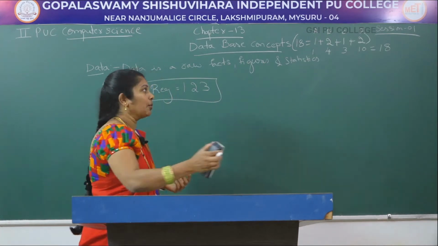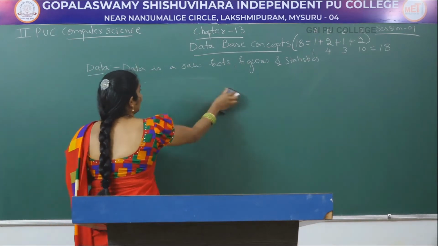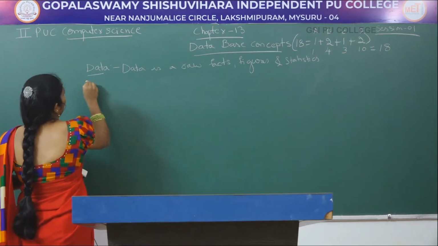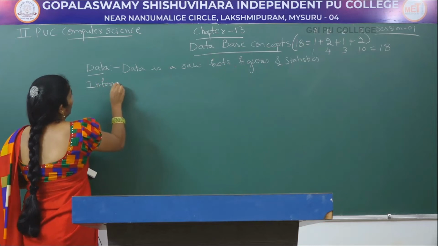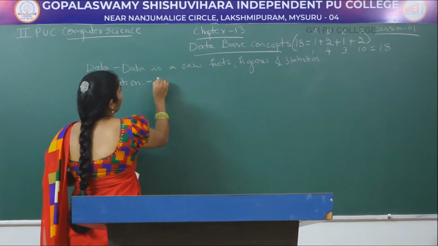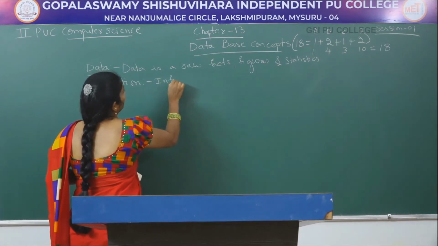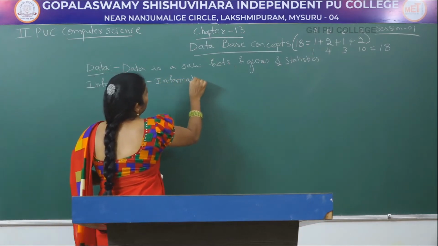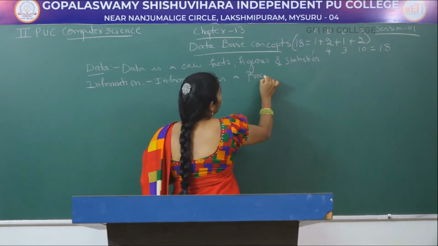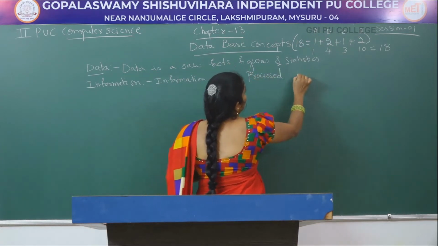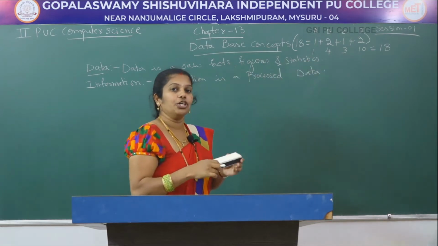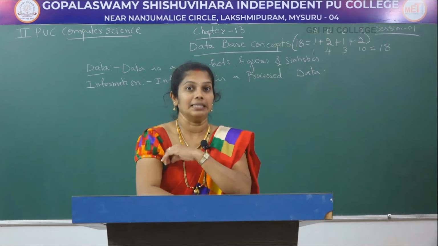Information is processed data, and with that it gives specific meaning.